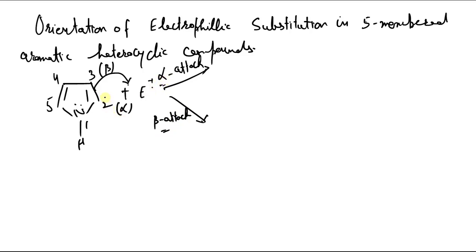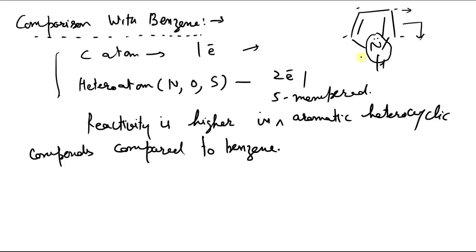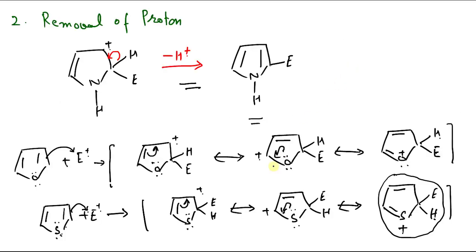Now if it attacks at alpha position, second position, then what we get is this carbocation, and we have discussed its resonating structures here. So these are the resonating structures obtained when the electrophile attacks at second position or alpha position. So there are three resonating structures. We get 1, 2, 3 resonating structures.